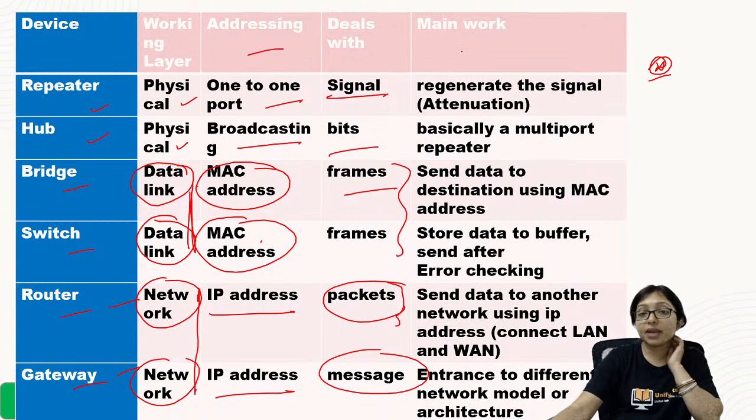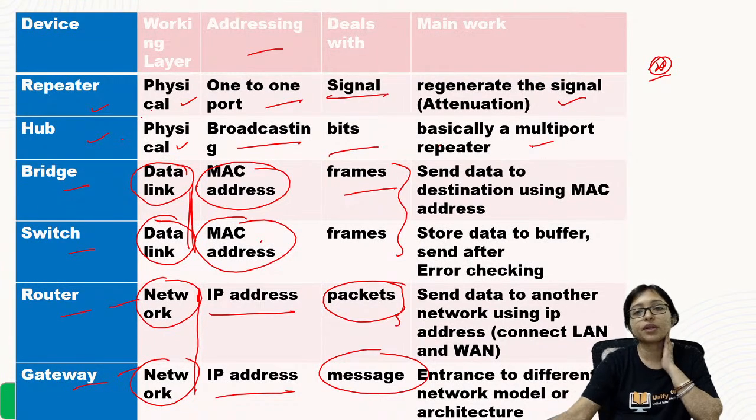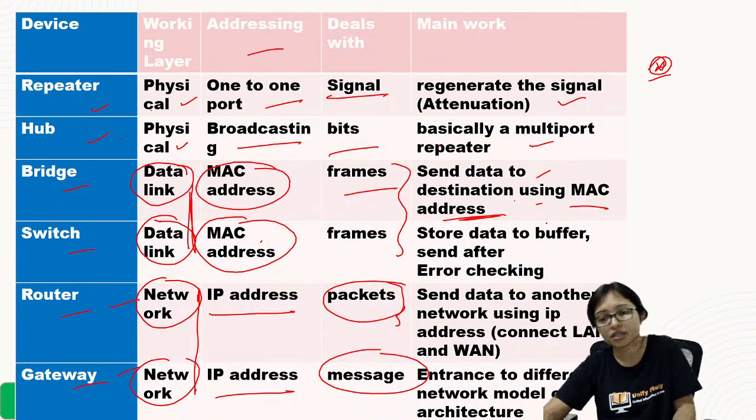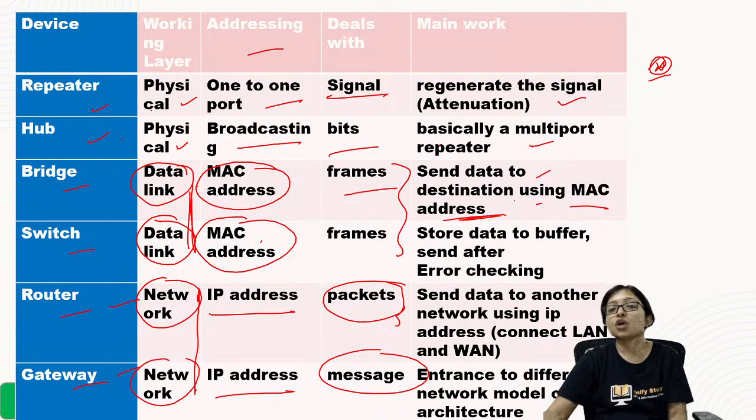Now what is the main task of a repeater? The main task of a repeater is to regenerate the signal. A hub is also a type of repeater but multi-port. Next one is bridge. It sends to the specific destination with the MAC address. Switches have a buffer.